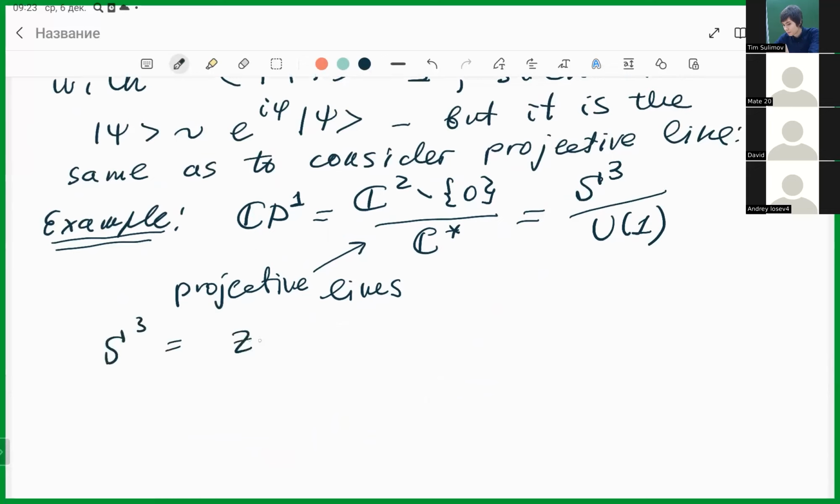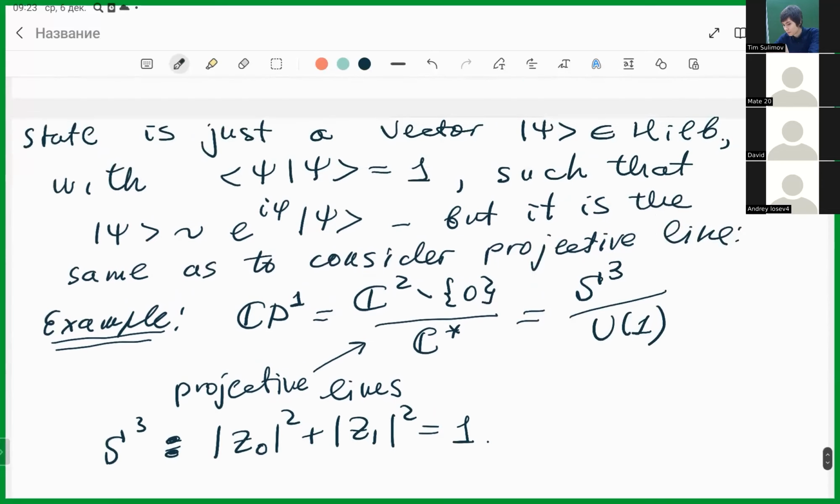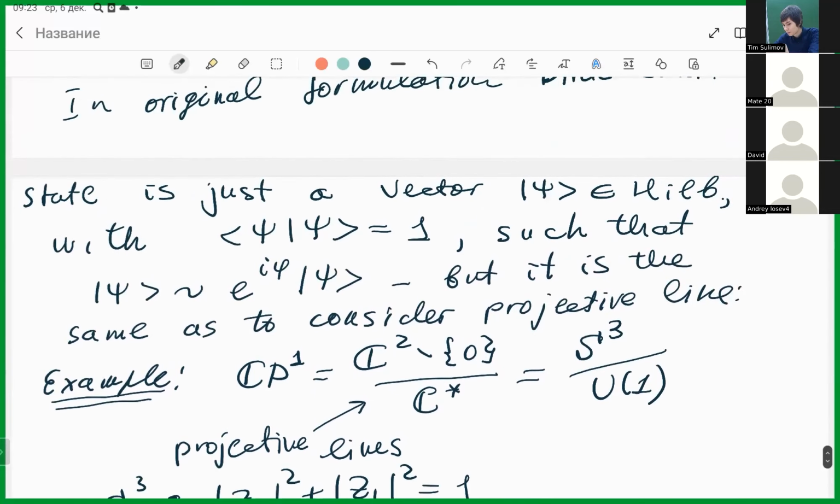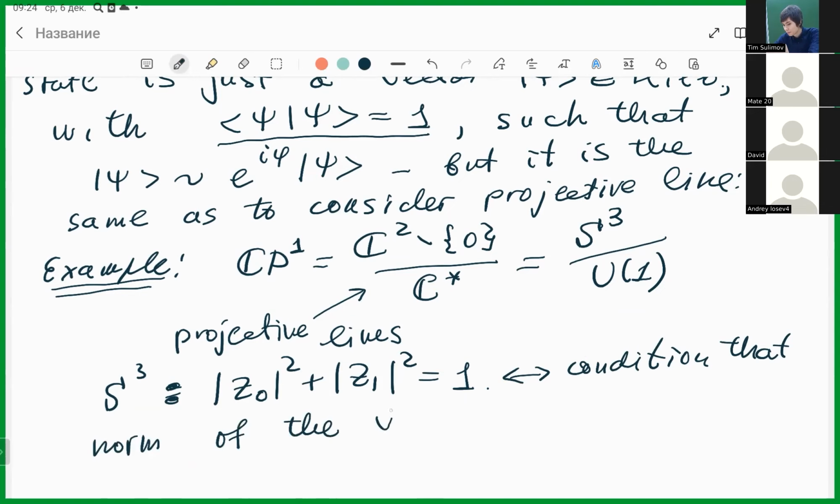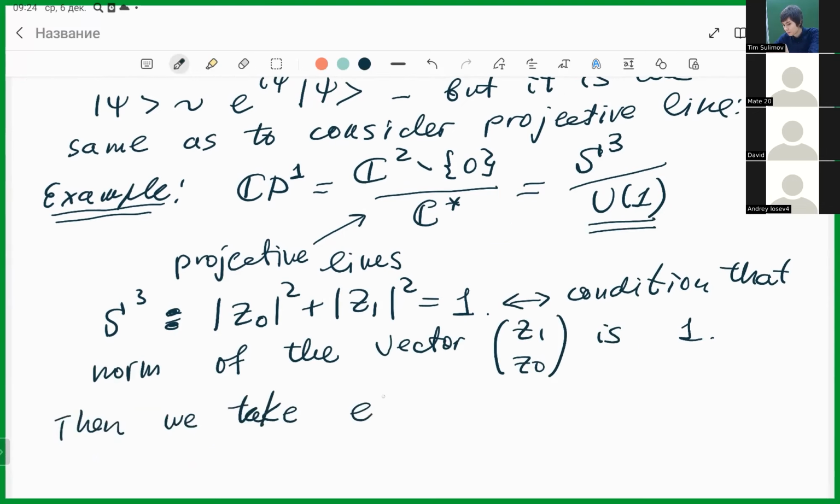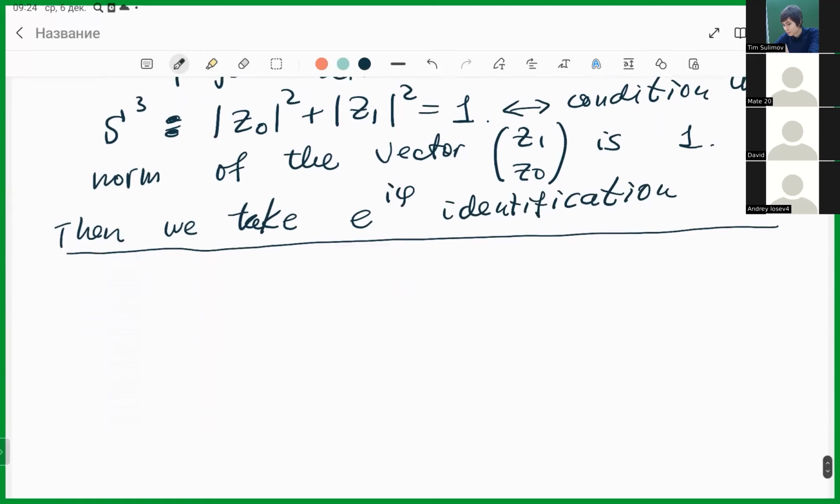S3 appears as modulus of z0 squared plus modulus of z1 squared equals 1. And that is this condition, that norm of the vector is 1. Then we take e to the i phi identification. Okay, so this is the concept of state.